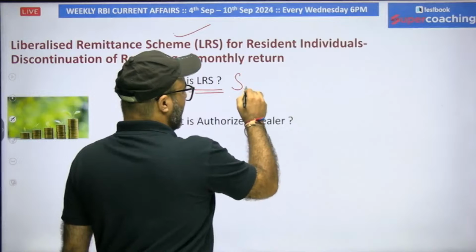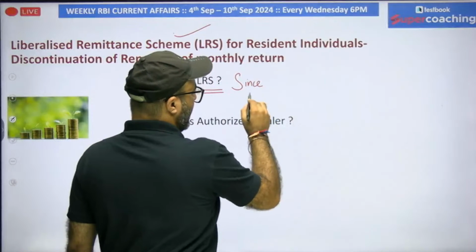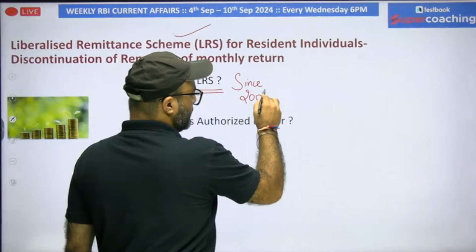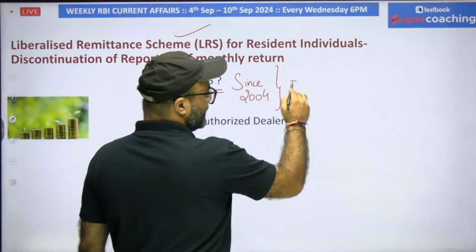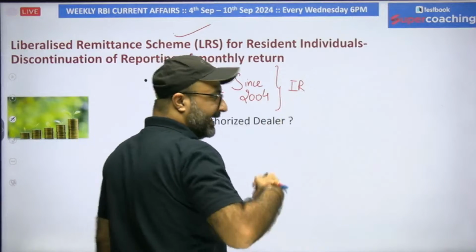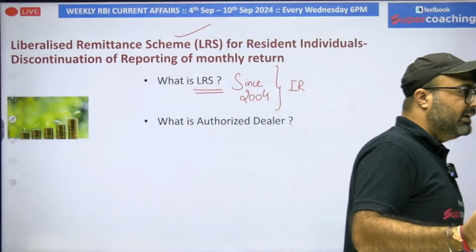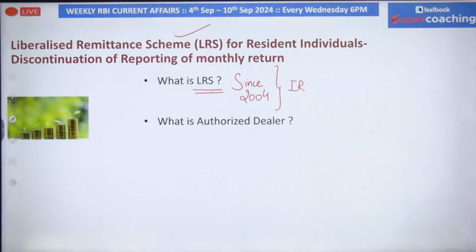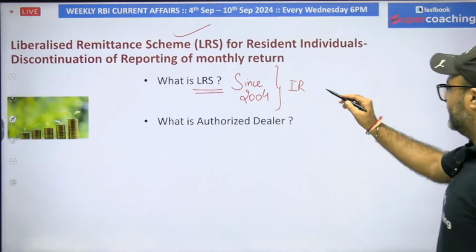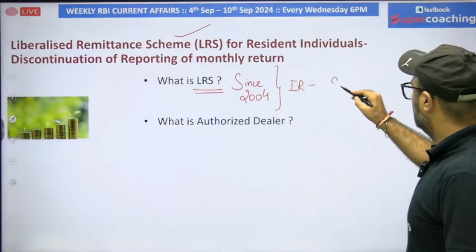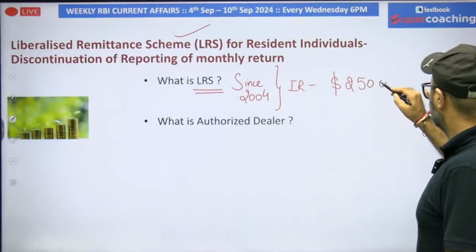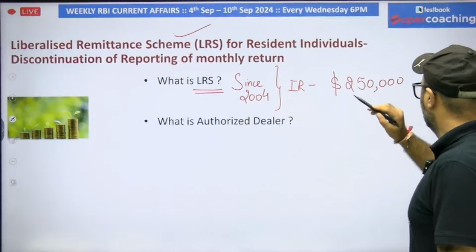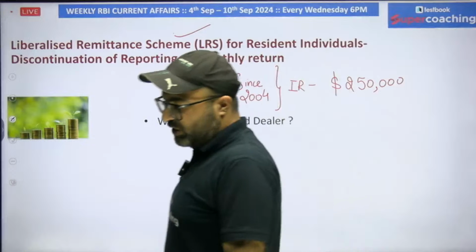This scheme has been enacted since 2004, and since 2004 every Indian resident, I'm not talking about only adults, I'm not talking about an individual who is earning, or an individual who is a taxpayer, no, nothing. If you are an Indian resident, then you have the power to transmit 250,000 US dollars every year.